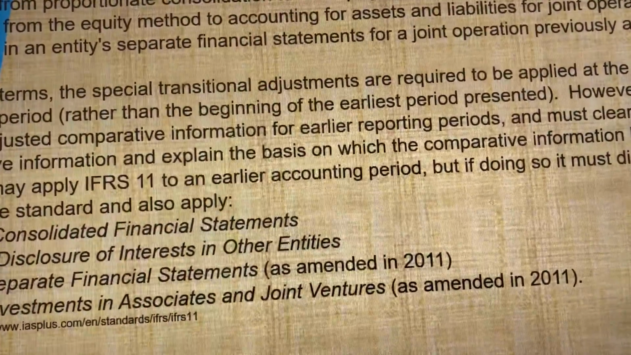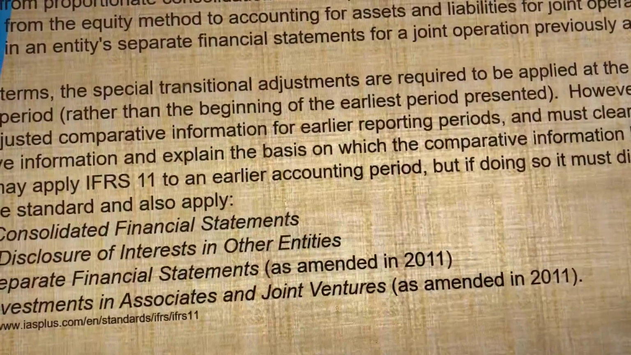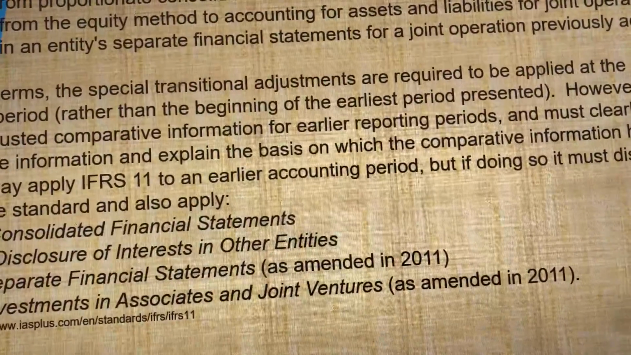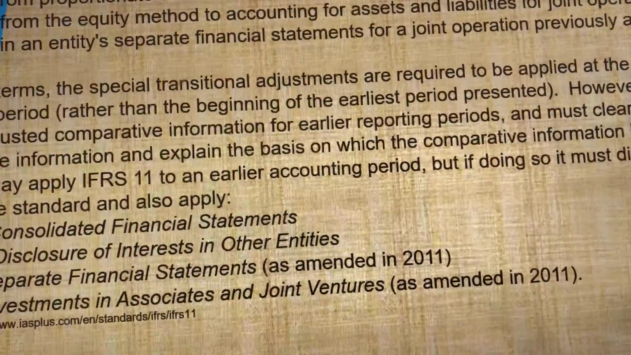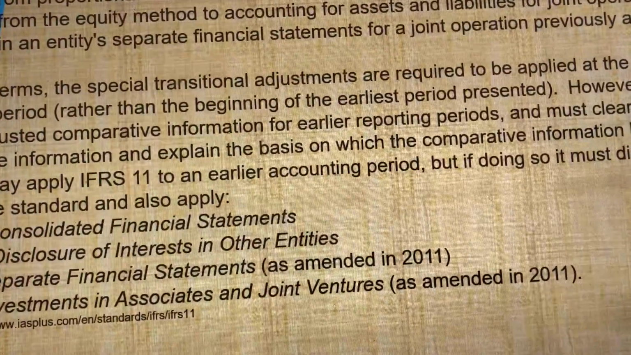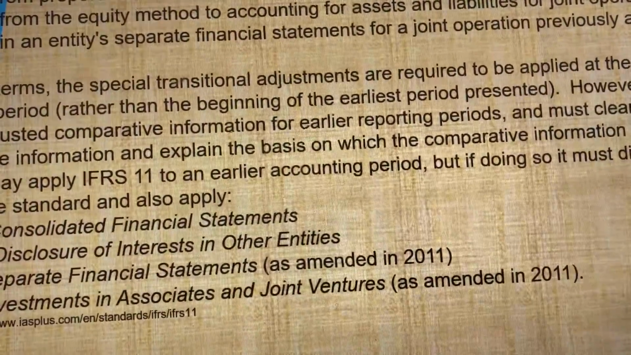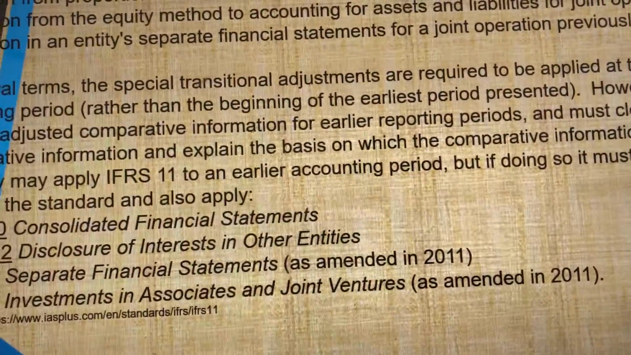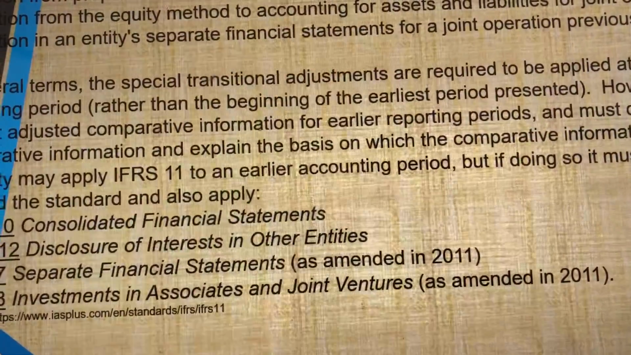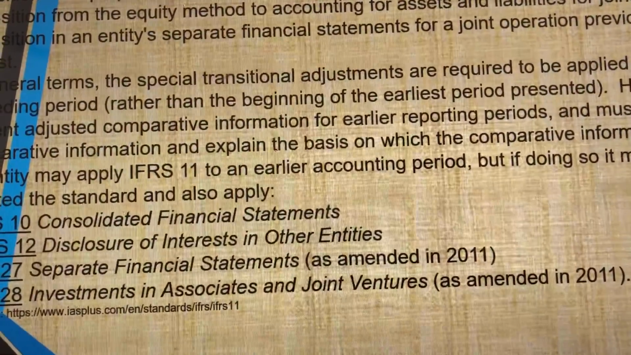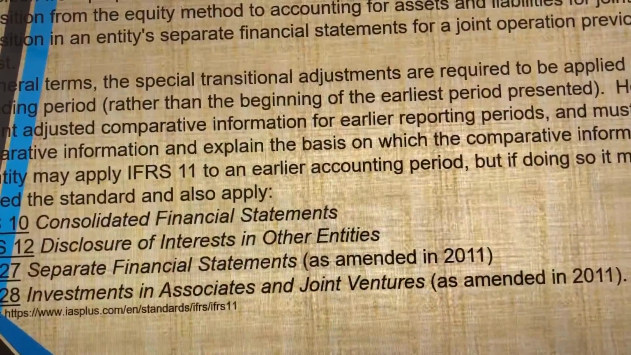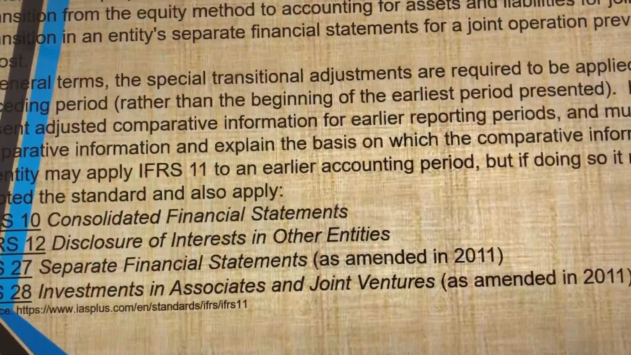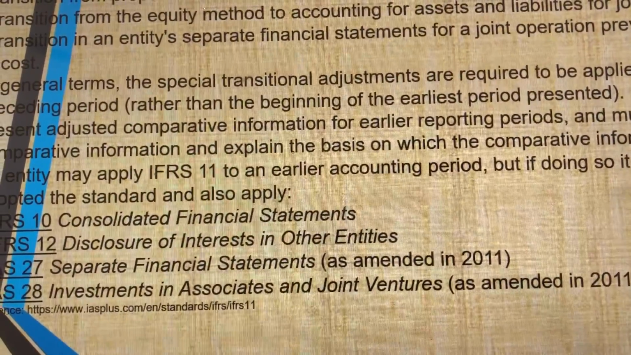So an entity may apply IFRS 11 to an earlier accounting period, but if doing so, it must disclose the fact about the adoption of the standard and must apply IFRS 10 Consolidated Financial Statements, IFRS 12 Disclosure of Interests in Other Entities, IAS 27 Separate Financial Statements, and IAS 28 Investments in Associates and Joint Ventures.